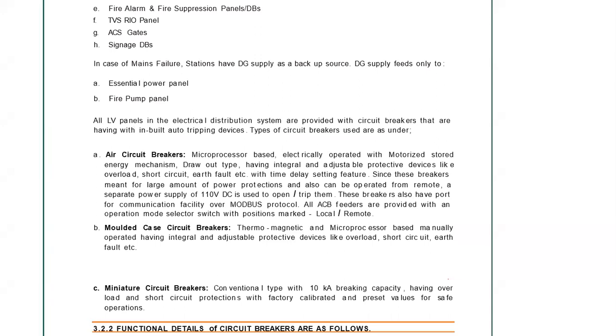The difference is in a manual draw out type, you need a handle to rack out the breaker from the existing compartment. In case of electrical draw out, we don't need any handle or any other mechanism to take out the breaker from the particular compartment. So this is important while ordering or while doing the service. We need to know whether it is an electrical draw out type breaker or a manual rack out type breaker. And it has integral and adjustable protective devices like overload, short circuit, arc fault, etc., with time delay setting feature. This time delay feature I will explain when I go to the discrimination.